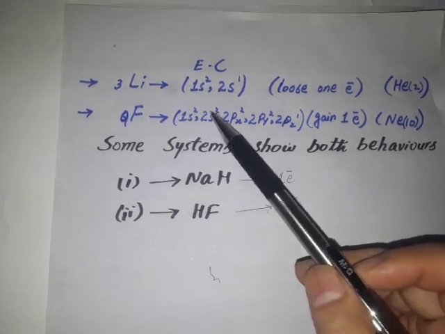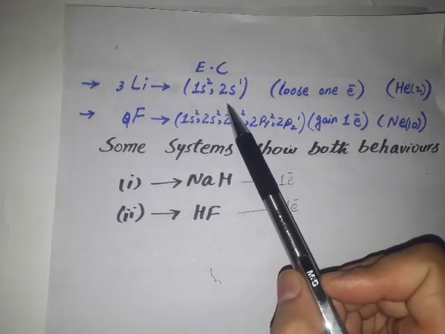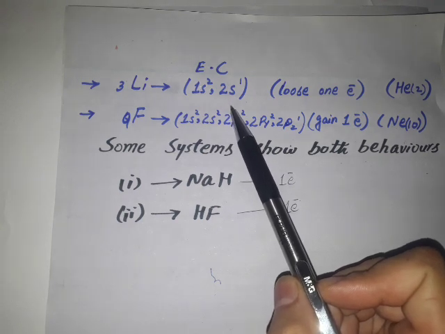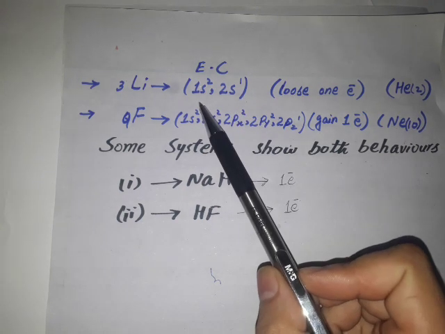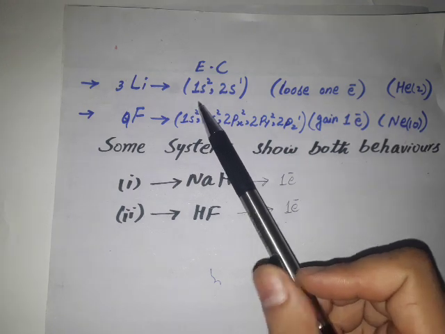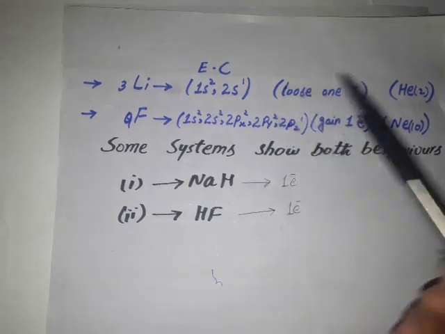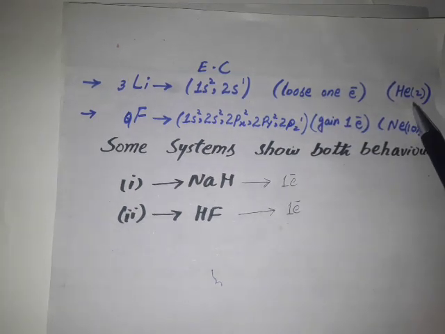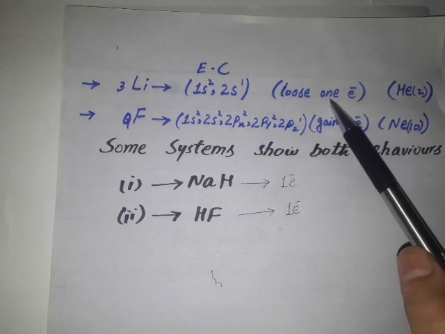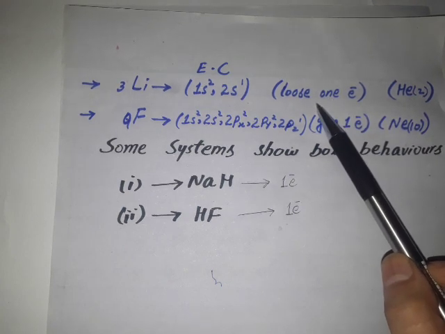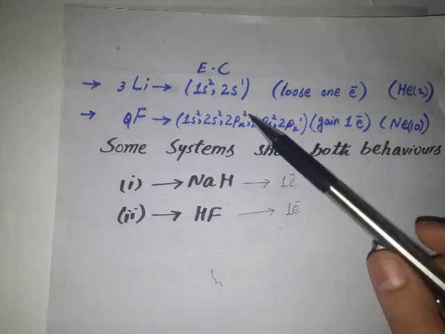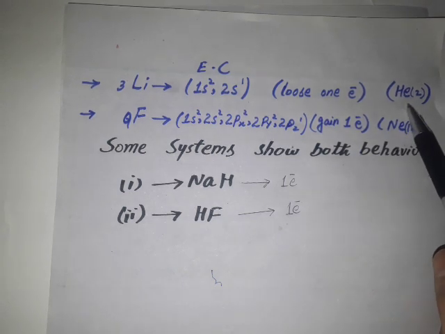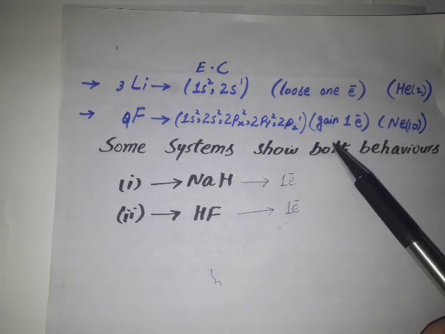Lithium has 1 electron in its outermost 2s orbital. If it loses 1 electron, 1s will become its outermost orbital, and its electronic configuration will become similar to helium. So by losing or donating 1 electron to another atom, lithium will attain the electronic configuration of helium and it will become more stable.